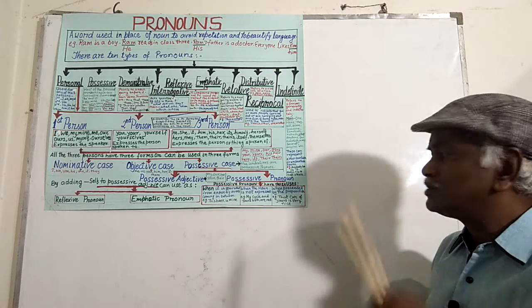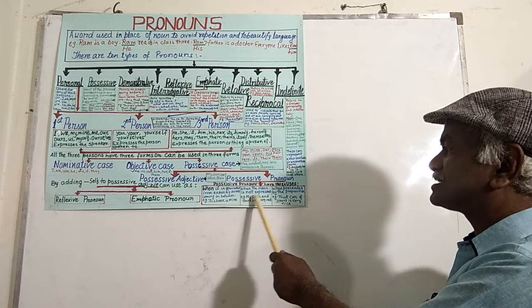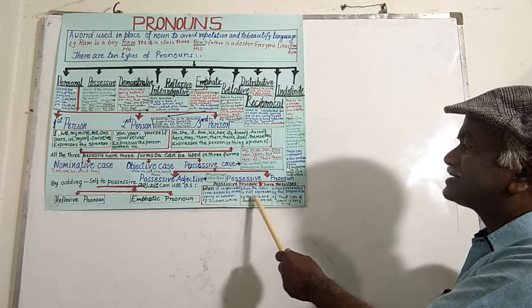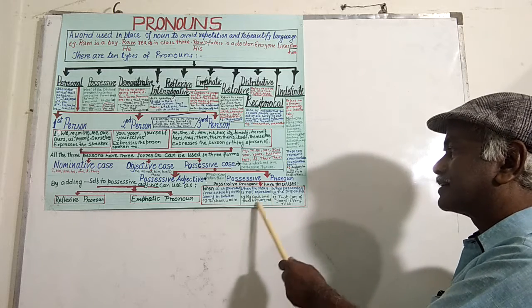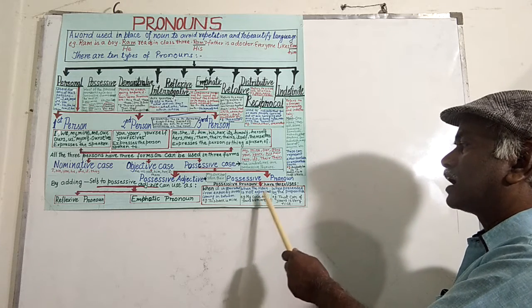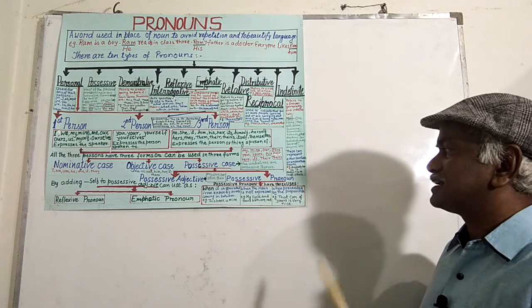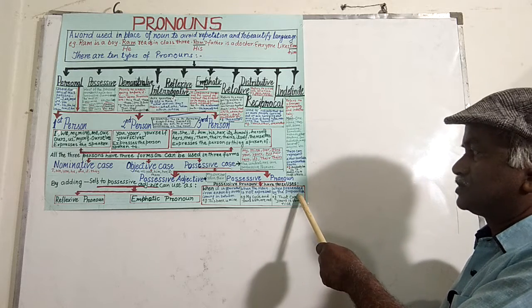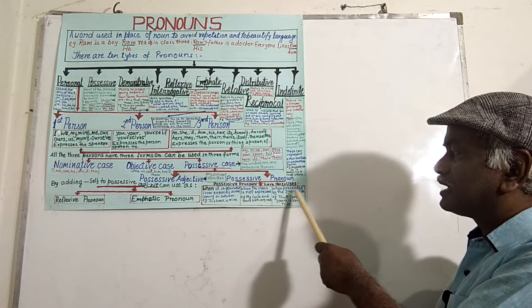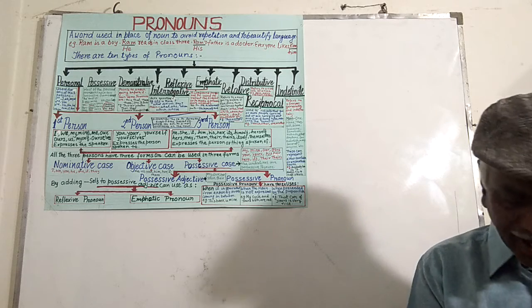The second use of possessive pronoun is when the noun is not expressed. My cycle and yours are both red. Then the third one is when preceded by a preposition.